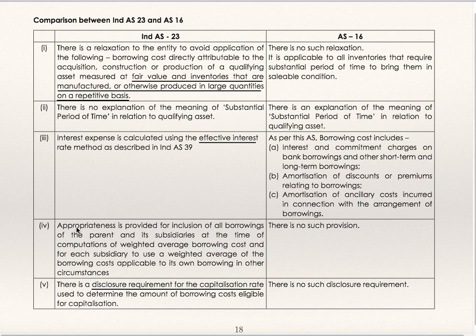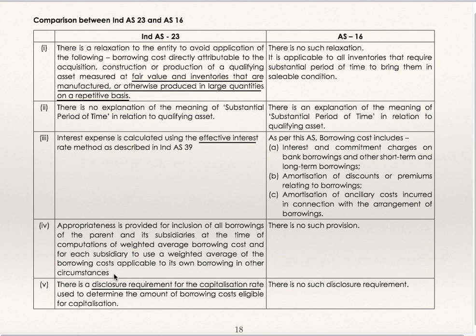In Ind AS 23, appropriateness is provided for inclusion of all borrowings of the parent and its subsidiaries at the time of computation of weighted average borrowing cost, and for each subsidiary to use weighted average of the borrowing cost applicable to its own borrowing in other circumstances.